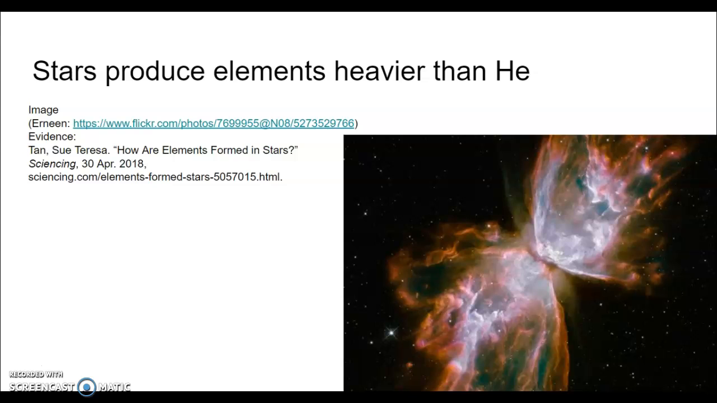Elements heavier than iron are still formed by stars. These elements are the result of a supernova. Supernovas are the death of a large star. The inner core collapses and the outer layer of the star explodes. This creates enough energy to form elements heavier than iron.